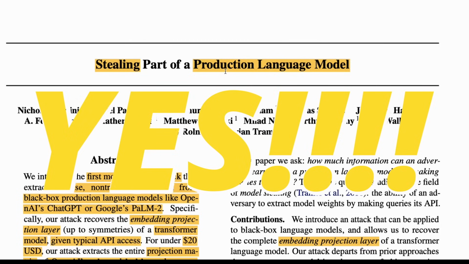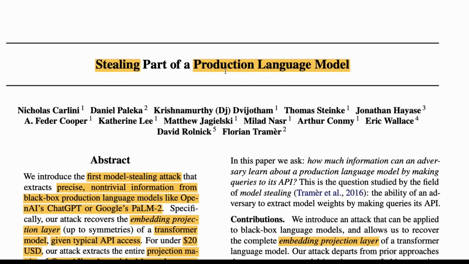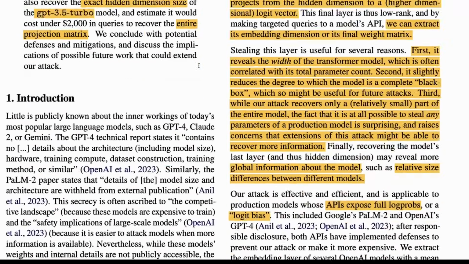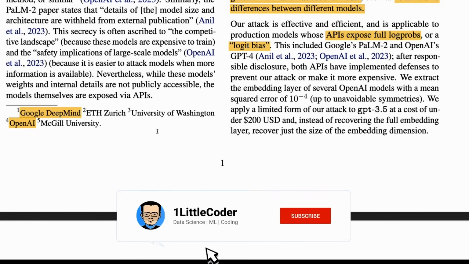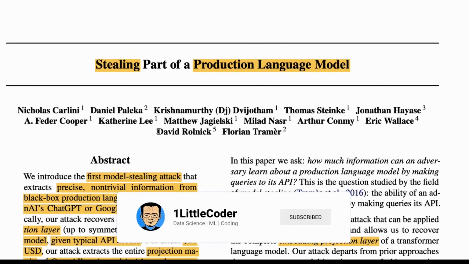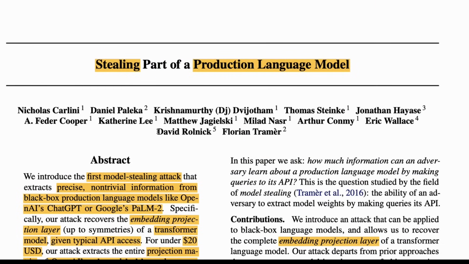And this is the paper, one of the craziest papers that I've read in recent times, to be really honest. It took me a lot of time to understand this paper. It was put out by a very crazy group: Google DeepMind, ETH Zurich, University of Washington, OpenAI, and McGill University. What they're trying to prove is that when you have a large language model, not the weights, not the source code, but API access to it, can you guess non-trivial information from that?